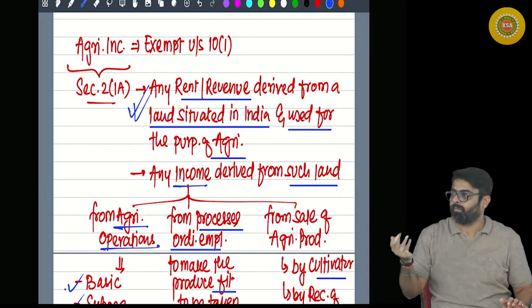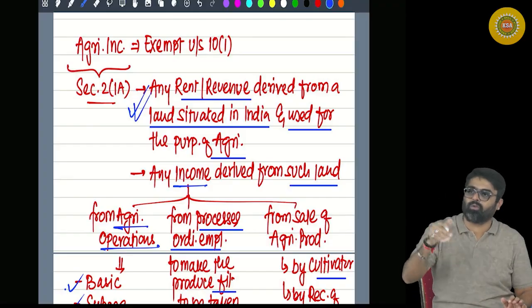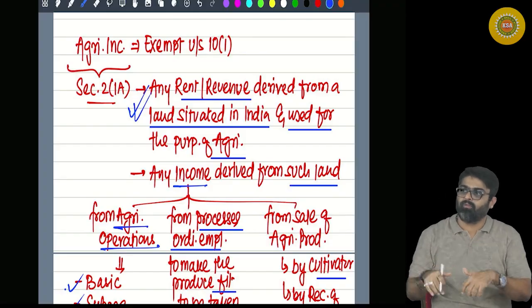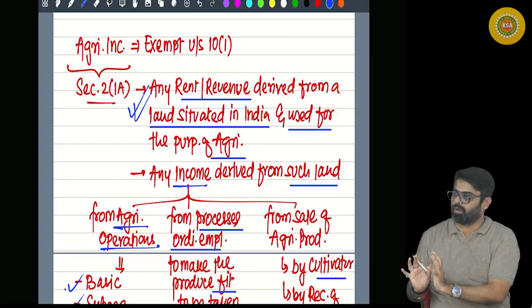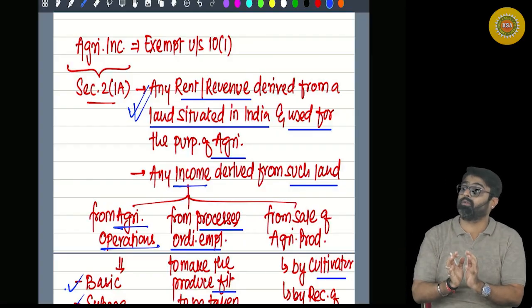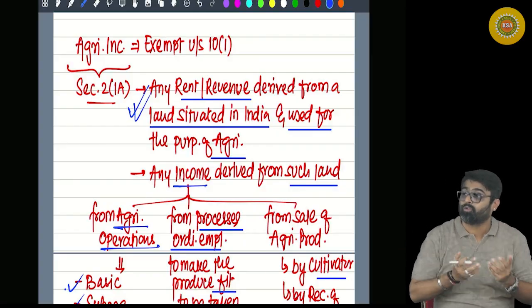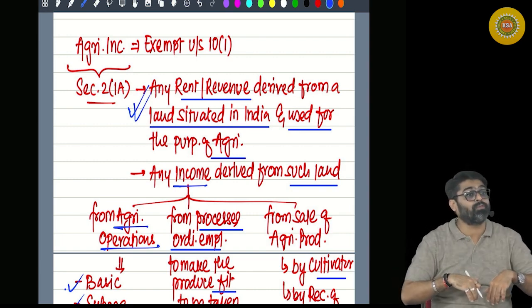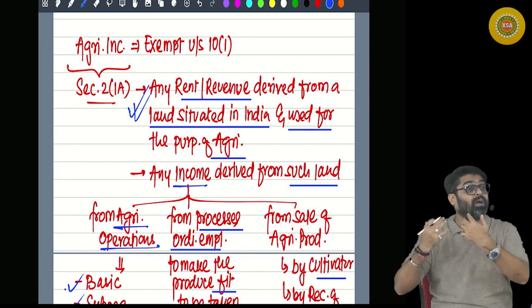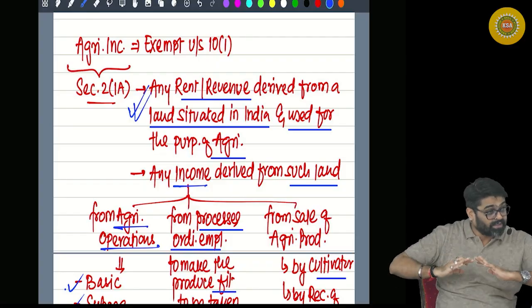But you are not able to give me 5,000 rupees monthly rent. So what are you saying? That sir, I will be growing some farm produce on your land. Whatever farm produce I grow, half of that I will give you in the form of rent. So am I getting rent? Yes, but I am getting that rent in the form of farm produce. That is, I am a receiver of rent in kind.